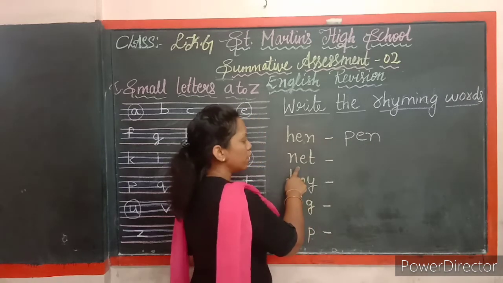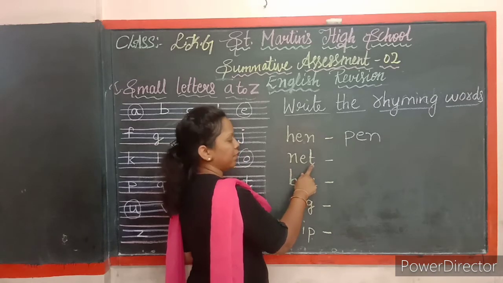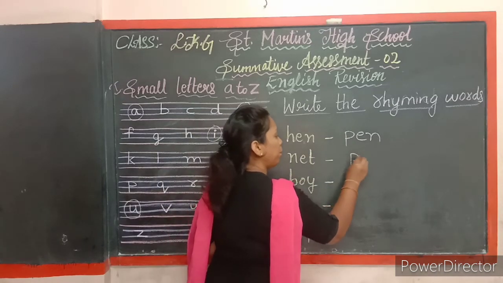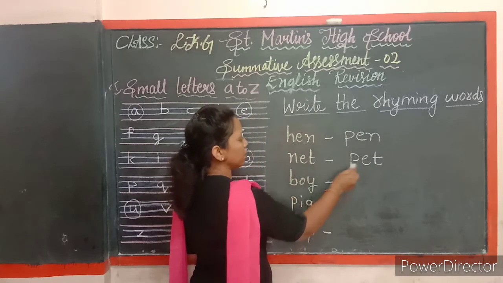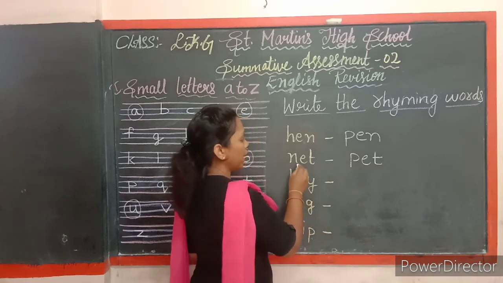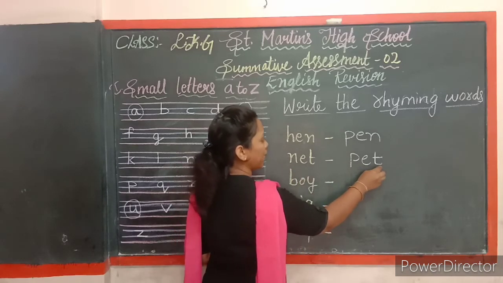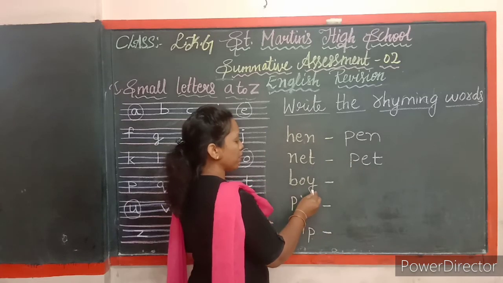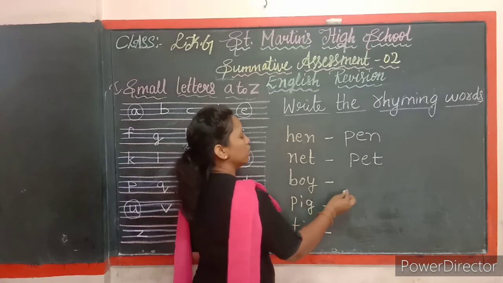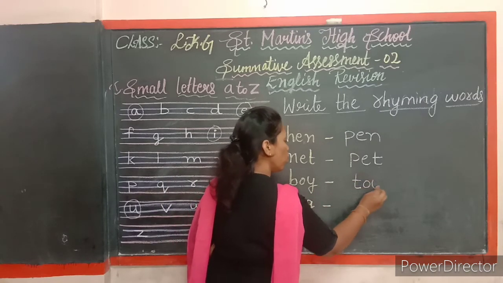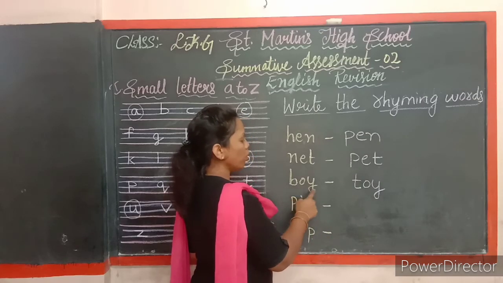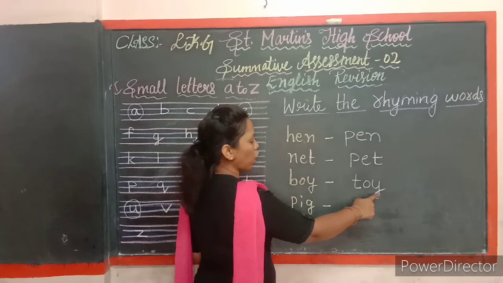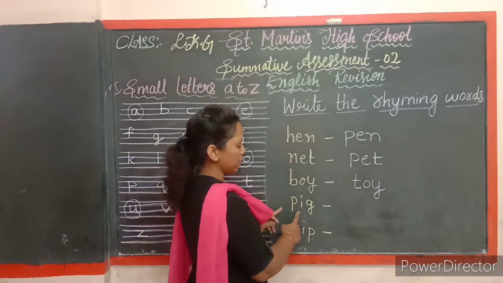And the next word is net. N-E-T, net. Net, pet. So here you can see the same letters ending with the same sound. So N-E-T, net, P-E-T, pet. Next word is boy. B-O-Y, boy. T-O-Y, toy. Boy, toy. B-O-Y, boy. T-O-Y, toy. And the next word is pig.